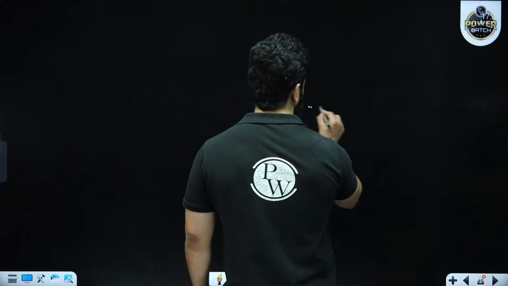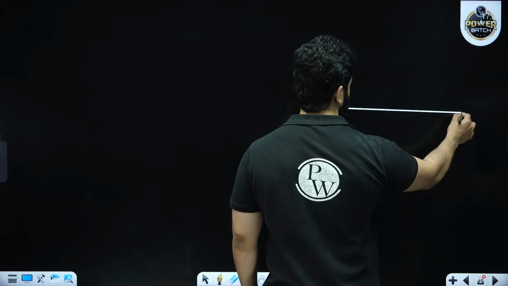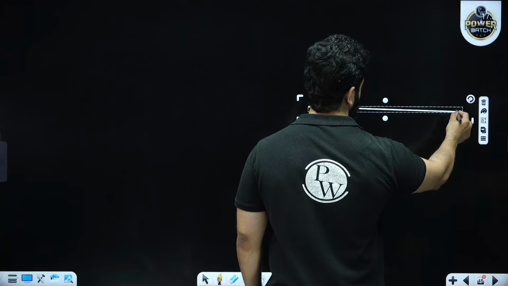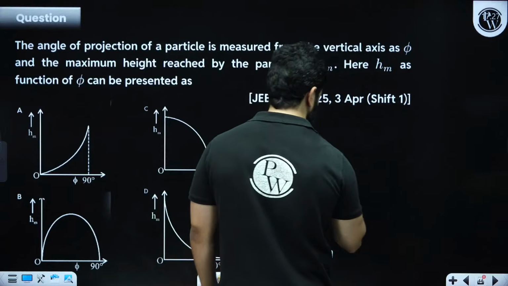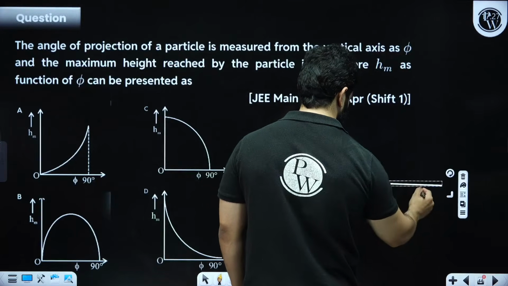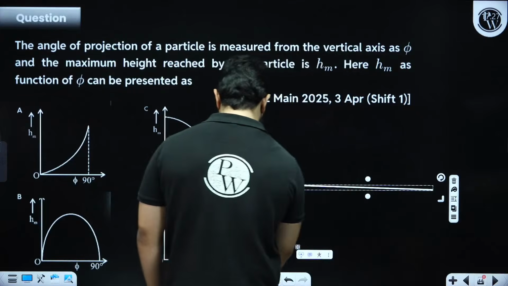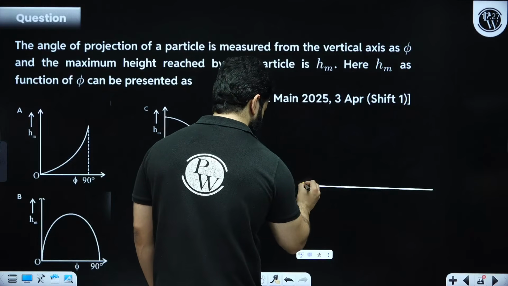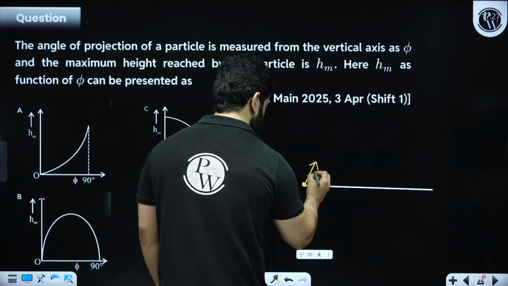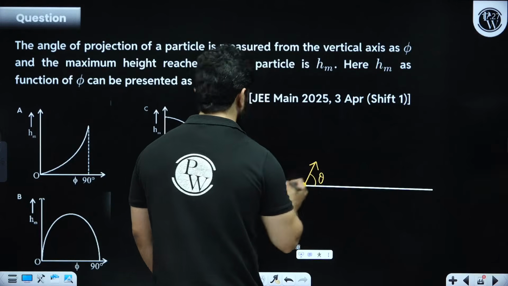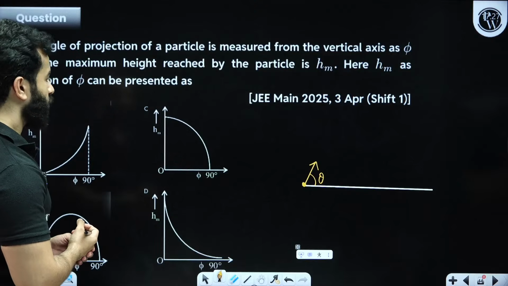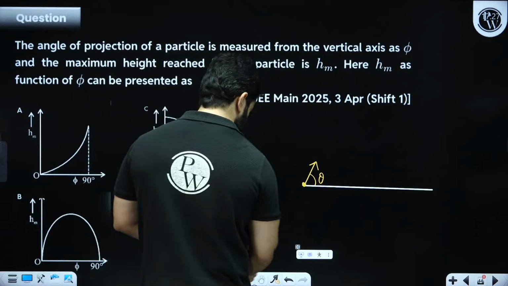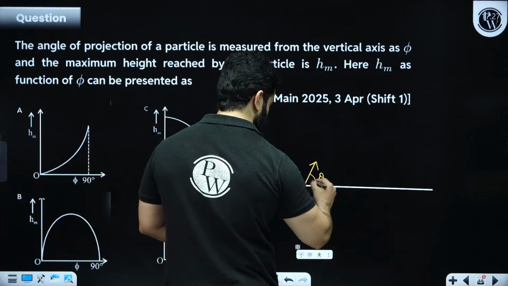What they are trying to say is that let's suppose a particle is projected with an angle of theta, and the path will be somewhat like this.